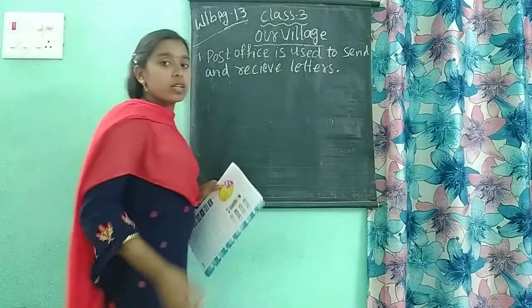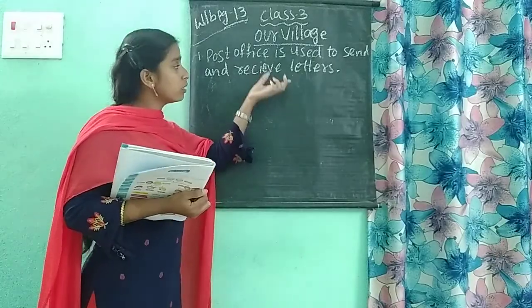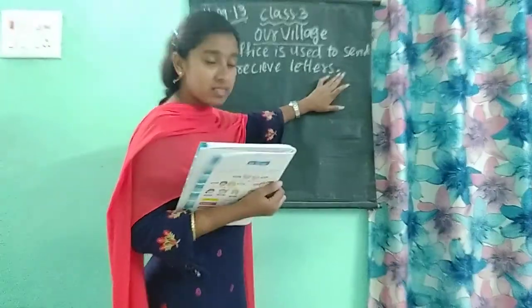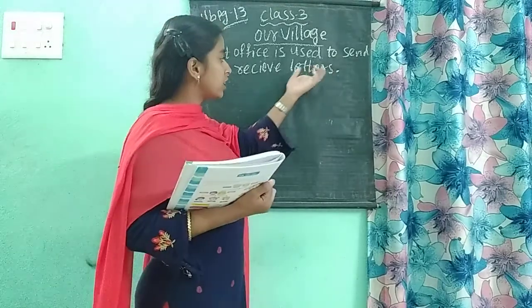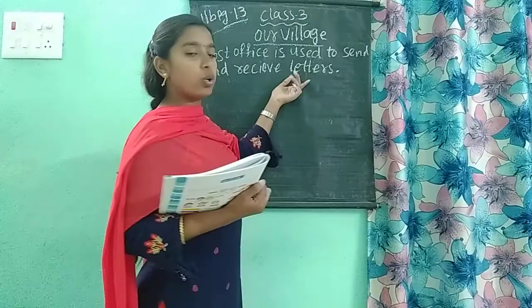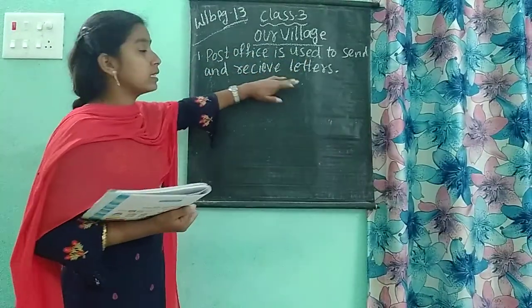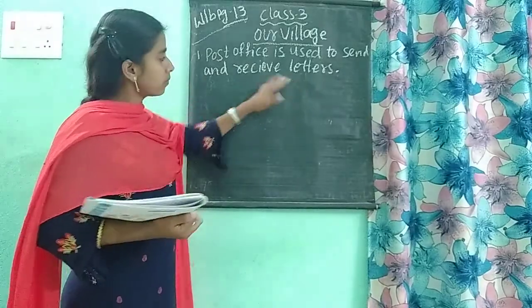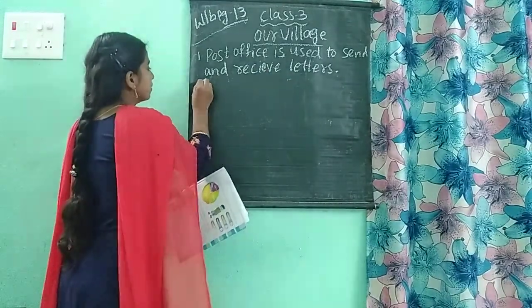Yes or no? Post office is used to send and receive the letters. And not only for this, it is also used to buy stamps and to save money. So many things we can write. But here we do not have more space to write all those. So we are writing only one point. That is, post office is used to send and receive letters. Okay children, write neatly.